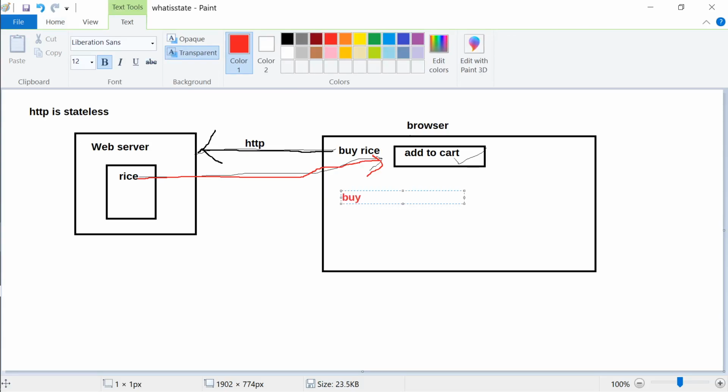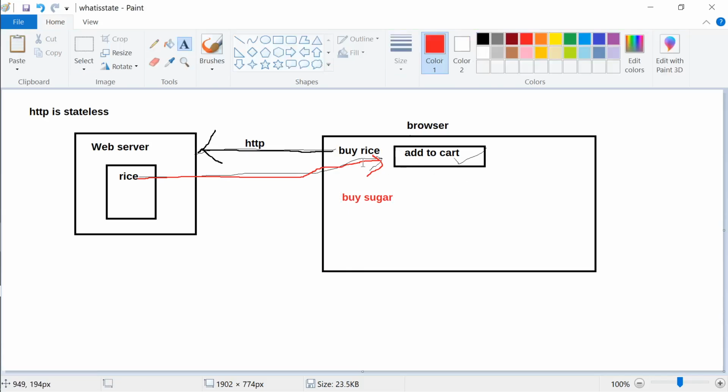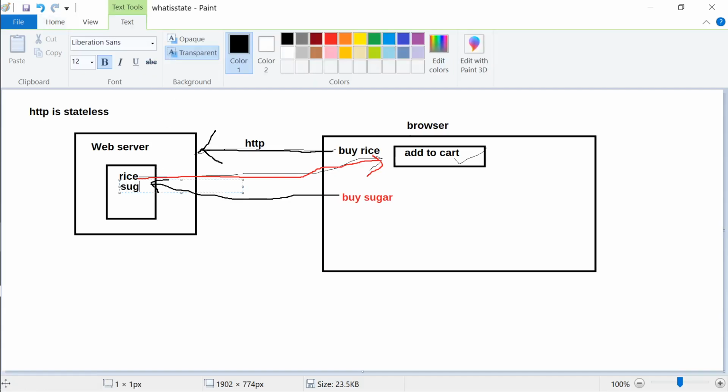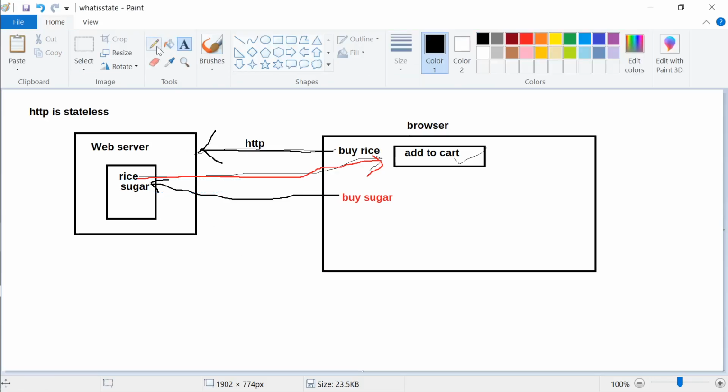After some time, somebody says buy sugar, add to the cart, and clicks a button. This time rice and sugar will go, because both are displayed, right? And this fellow will save it over here as sugar. And again, the page will be reminded with a new state.